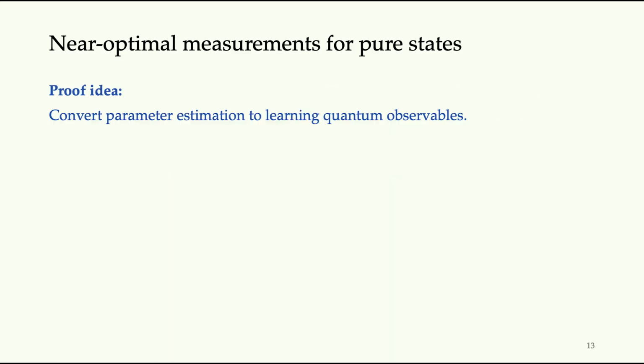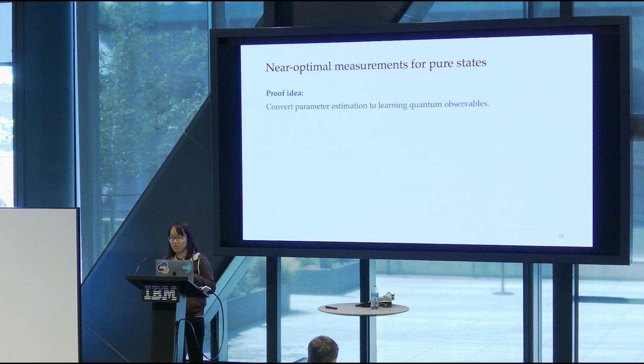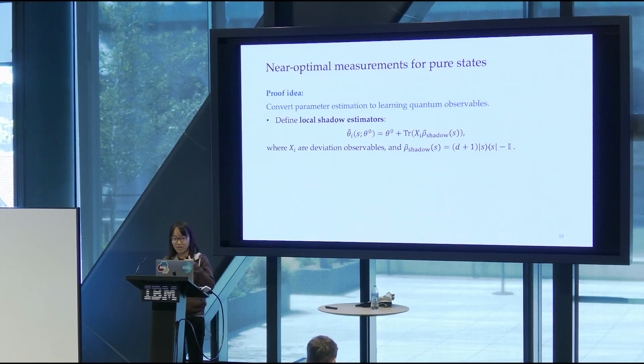Now I'm just going to briefly talk about the proof idea behind this result. The idea is quite simple. We try to convert this problem of parameter estimation to the problem of learning quantum observables. Here's how we do that. We first define an estimator, which is simply a map from the measurement outcome to the true value of theta. We call it a local shadow estimator because it is efficient only in the vicinity of a local point theta 0. So it is not globally optimal.